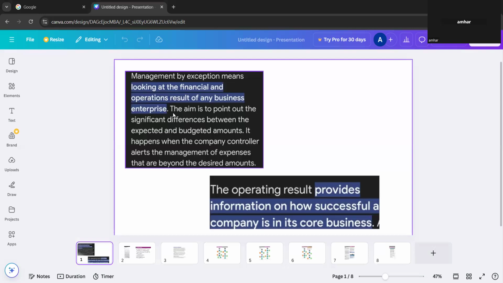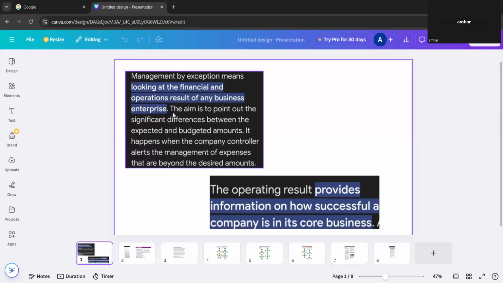Okay, so management by exception means, let's say your variance can sometimes be favorable and sometimes adverse. So if the variances are adverse, the company will have a policy called management by exception. It means they will identify significant changes, big changes in the expected and budgeted amounts, and they will identify how to improve the standards.